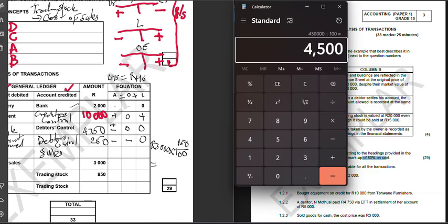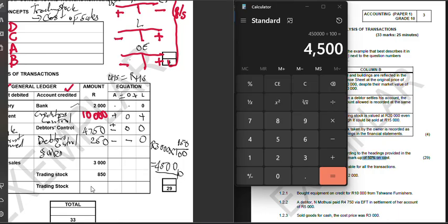Then the selling price that we're going to be left with, ladies and gentlemen, is going to be 4,500. This is the answer that you're going to record here on sales, 4,500. It is very crucial for you to write your calculation somewhere, and also again to label your calculation. So in this case, we'll be writing this as sales, and then we have our first calculation for this transaction analysis.